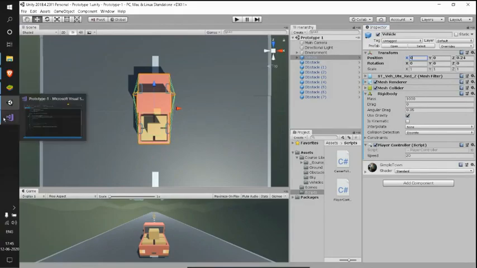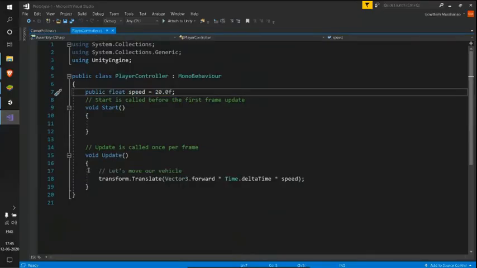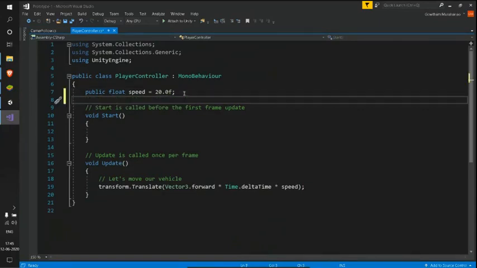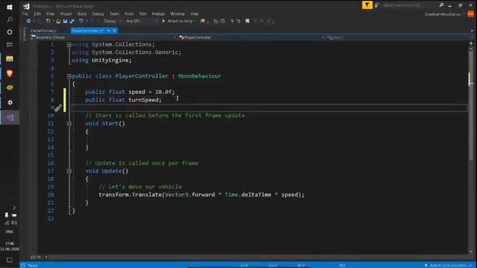So to do that, let me go to my player controller script here in Visual Studio. I'll declare a new variable here. I'll name it turn speed, a public float turn speed. And see the naming convention here, guys. The first word of the variable we are creating is always small, and when we get the second word, we are using a capital letter. These are all just the naming conventions. I can't really explain why I'm using that. It's just the convention we follow so that we make our code readable.